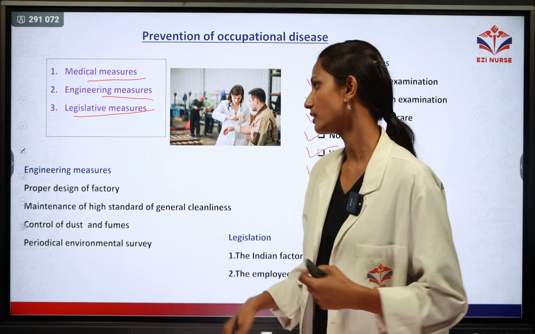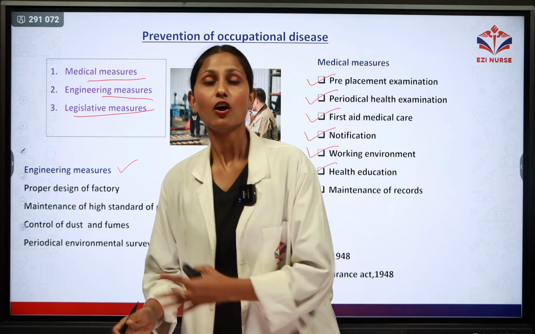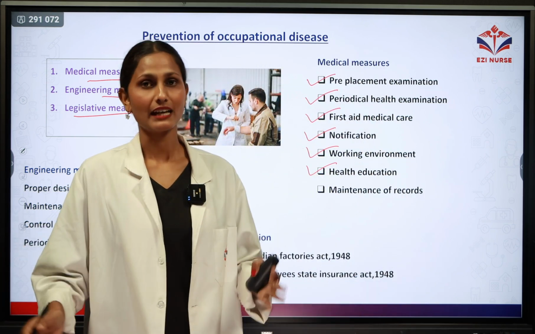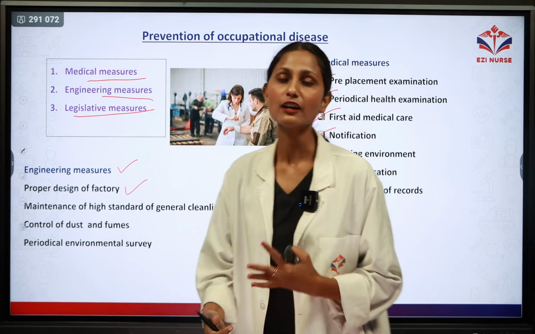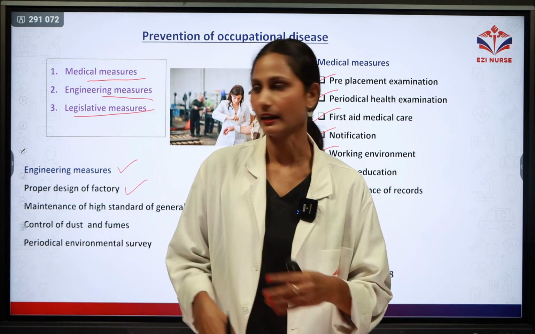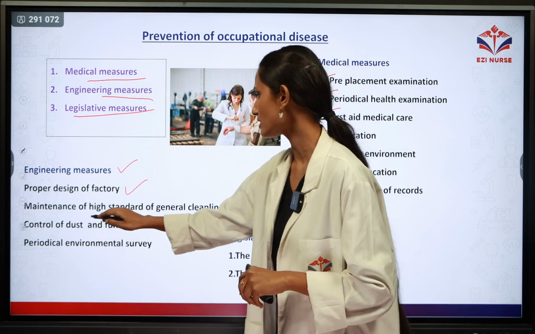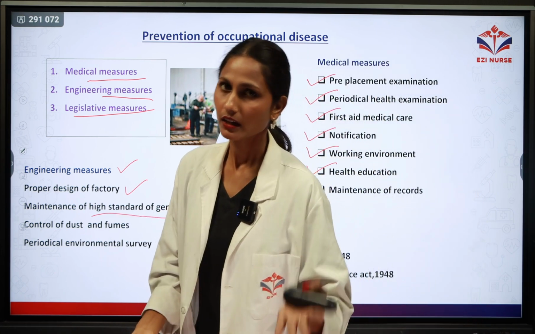Next, we will discuss the engineering measures, meaning how the arrangement of the setting, or how the industry must be designed. The first one is a proper design of the factory. Proper design of the factory must be done, like proper ventilation and proper lighting must be there. Next one is the maintenance of the highest standard of general cleanliness. So cleanliness must be there in the industry.